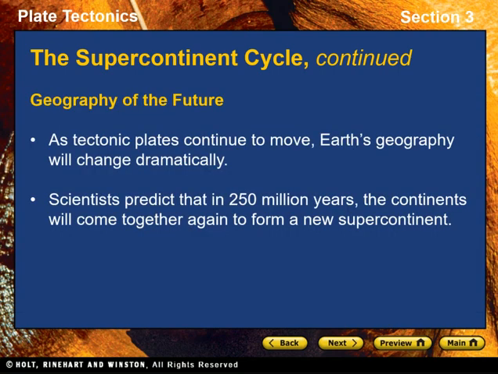Geography of the future. As tectonic plates continue to move, Earth's geography will change dramatically. If plate movements continue at current rates, in about 150 million years, Africa will collide with Eurasia, and the Mediterranean Sea will close. A new ocean will form as East Africa separates from the rest of Africa and moves eastward. New subduction zones will form off the east coast of North and South America. North and South America will then move east across the Atlantic Ocean. The Atlantic Ocean will close as North and South America collide with Africa.